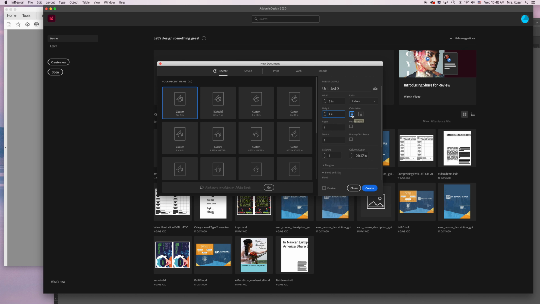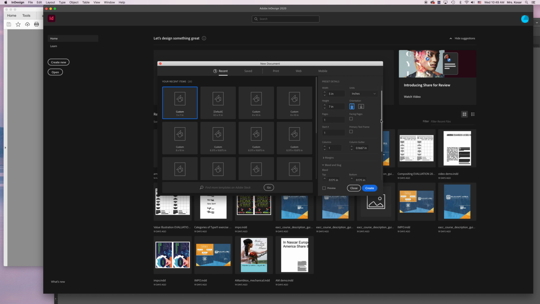I want to make sure that my orientation is on portrait. We're just doing one page layout, so just put in 1 for the pages, and then uncheck facing pages. We don't want this to be checked. If we had a multi-page layout, if that is unchecked, we're going to have individual pages. If that is checked, we're going to have pages next to each other like a book. So we're going to uncheck that.